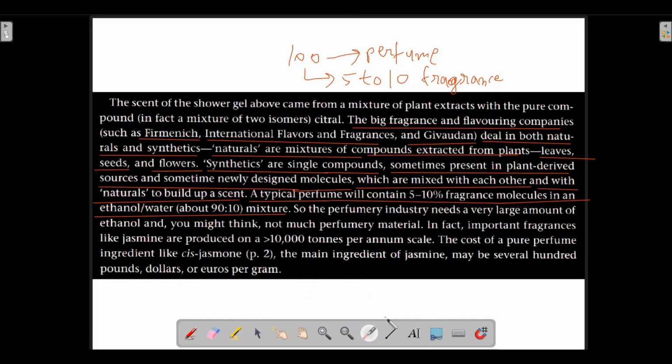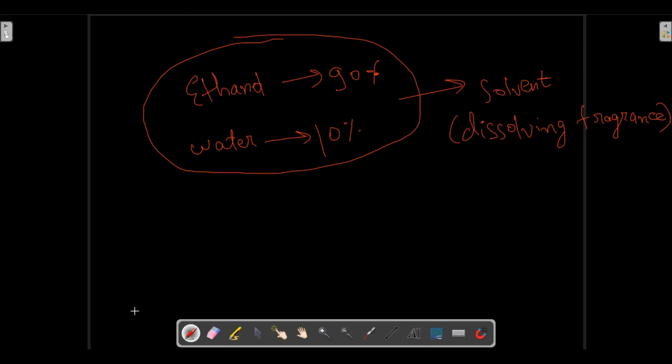So the perfumery industry needs a very large amount of ethanol, and one might also think that not much perfumery material is required. But the thing is that in an individual bottle of perfume, less fragrance is required.